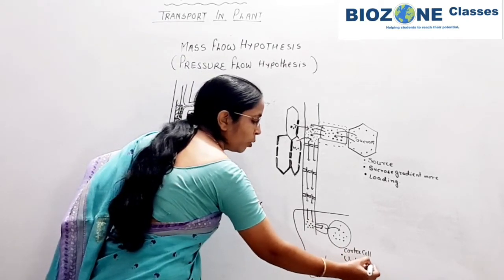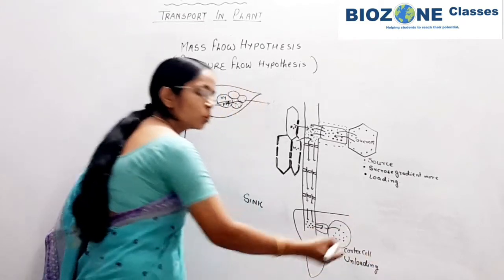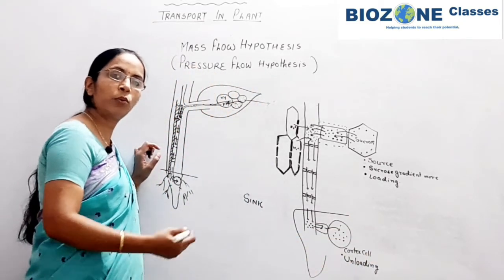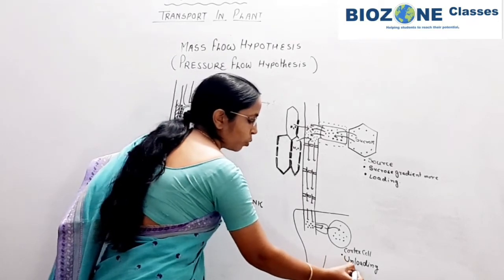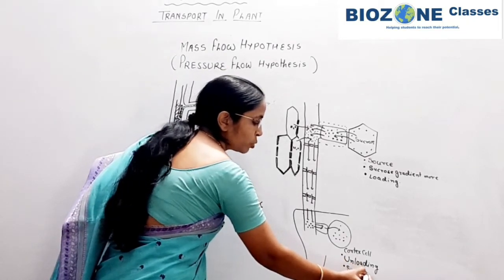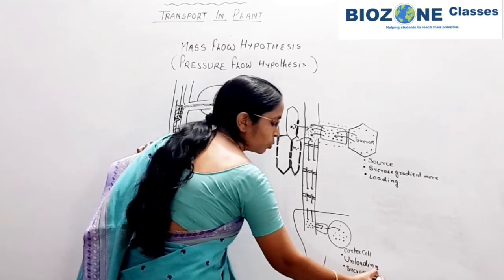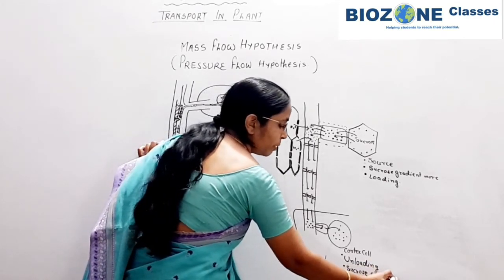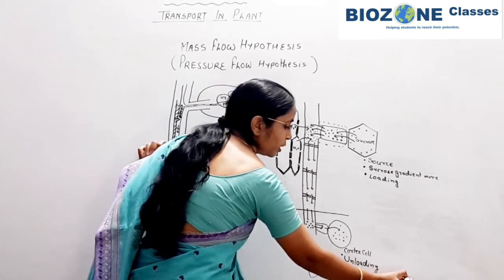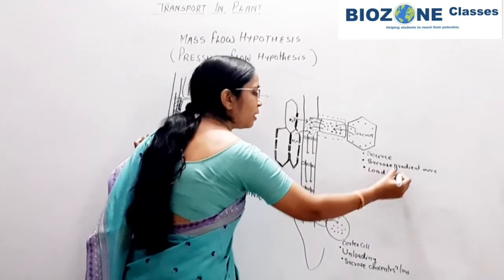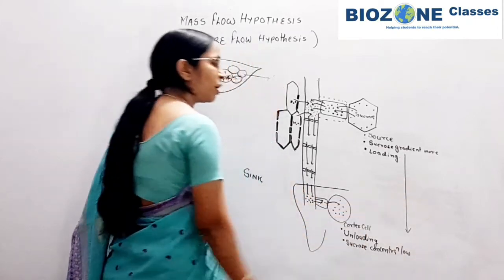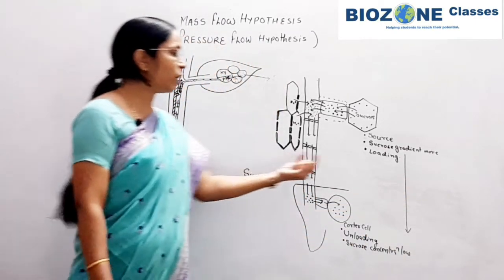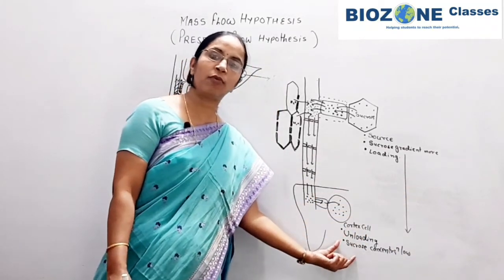Now why does the unloading take place? Because sucrose here is broken down into glucose and fructose, and the concentration of sucrose goes down. So sucrose pressure or sucrose concentration, here you remember, is low, and this is the reason that according to the gradient, sucrose or the food is transported from the area of the source towards the area of the sink.